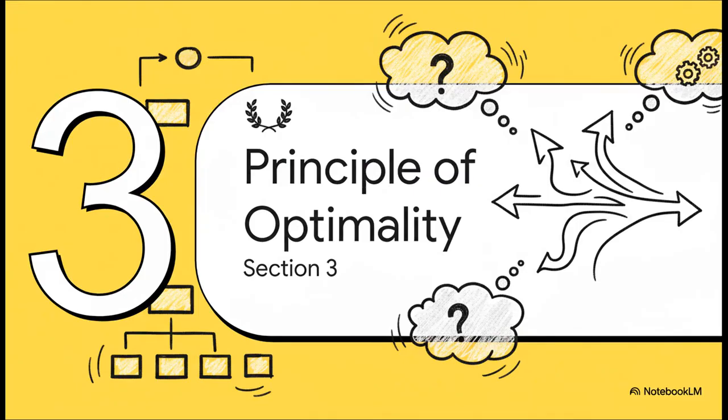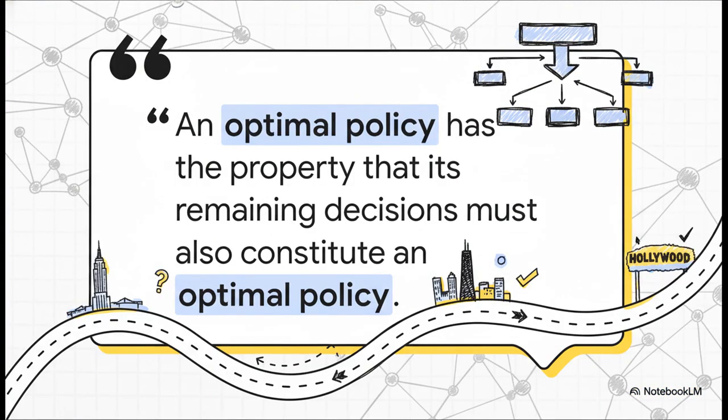Okay, so we've laid out the problem, but how do we actually find the best path forward? Well, that brings us to this flash of genius from a mathematician named Richard Bellman. So this is Bellman's principle of optimality. I know, it sounds a little dense, but the idea is actually super intuitive.